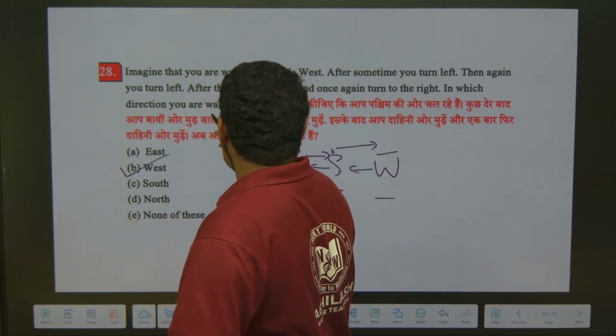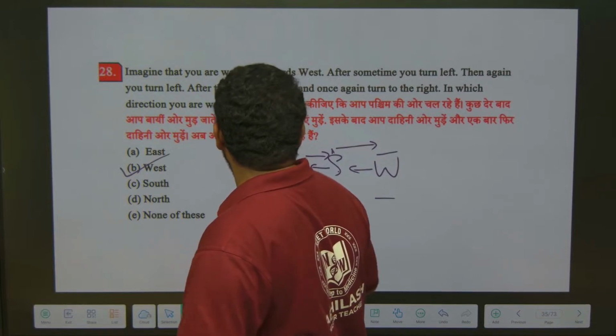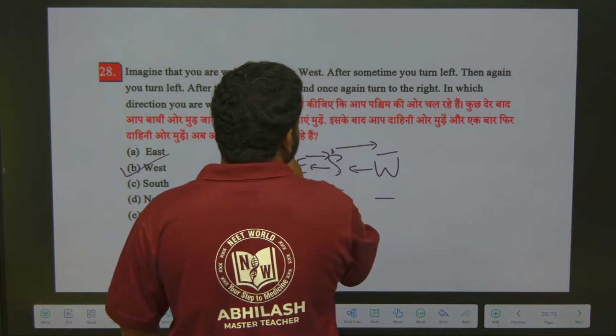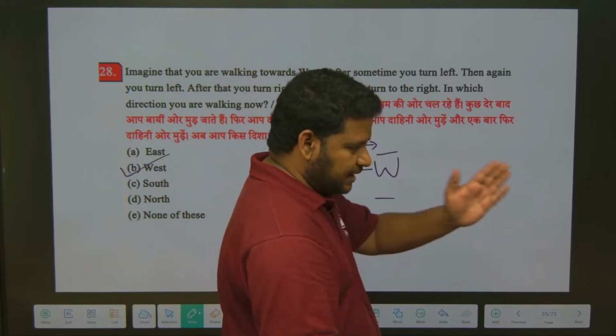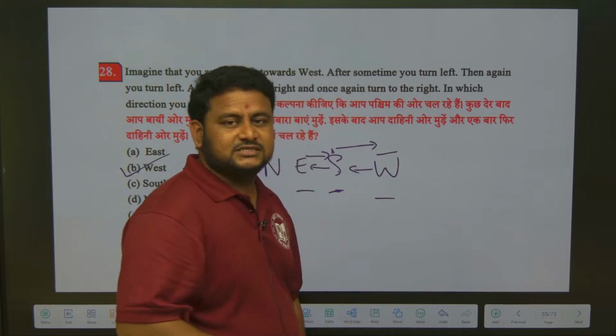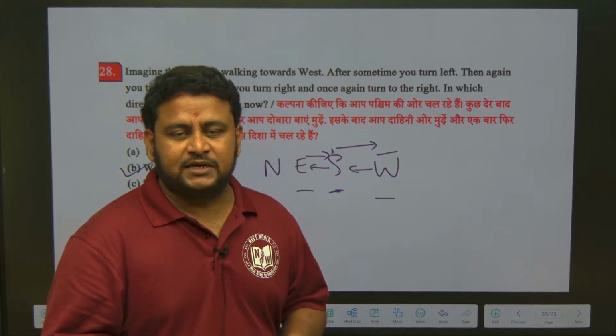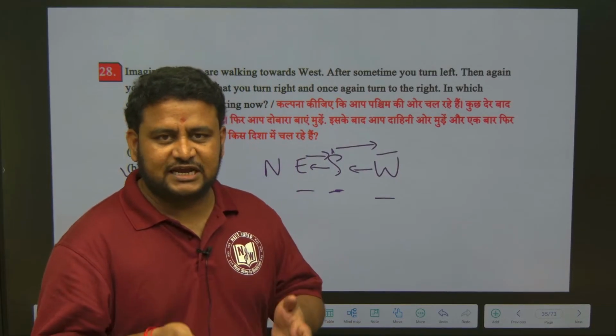Now, after that turn right means I am looking at south, and once again turn right means I am looking at west. I got back to the same point, so I am looking at west. These are all facing direction based questions.